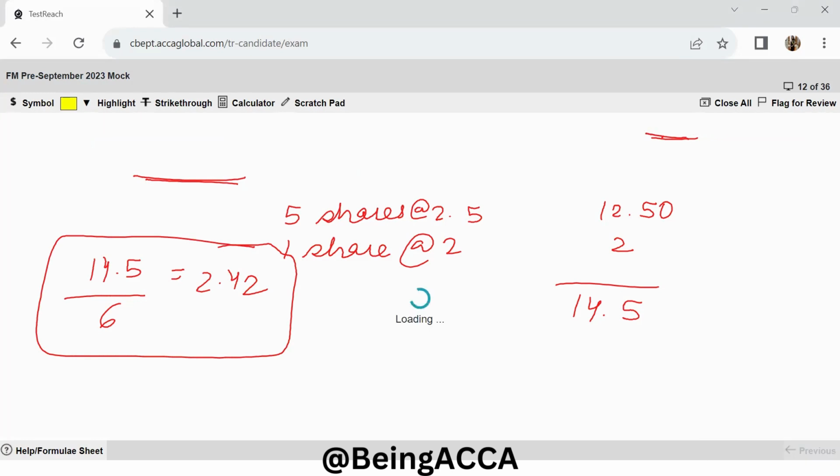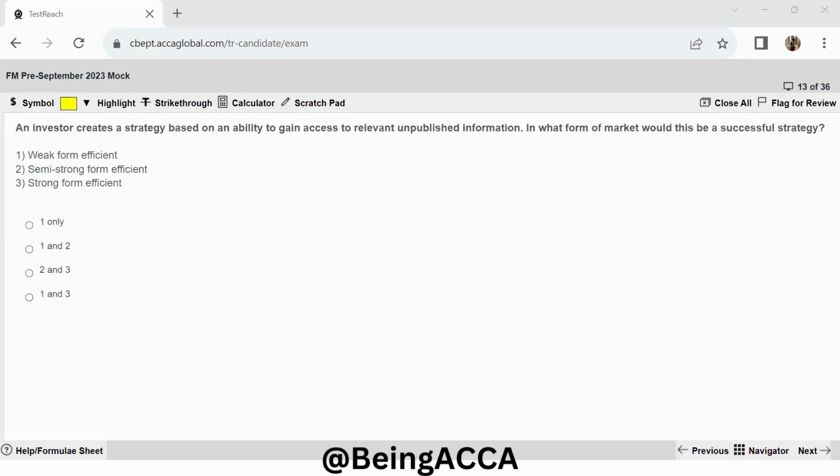Moving to the next question. An investor creates a strategy based on an ability to gain access to relevant unpublished information. In which form of market would this be a successful strategy? So weak form efficient. Yes, definitely, because in weak form efficient markets, the share prices only reflect historical information. So if the investor has gained some unpublished information, this will definitely provide him with an advantage.